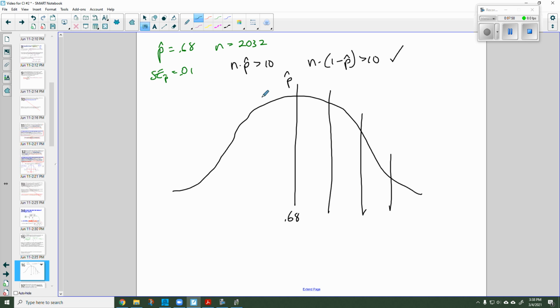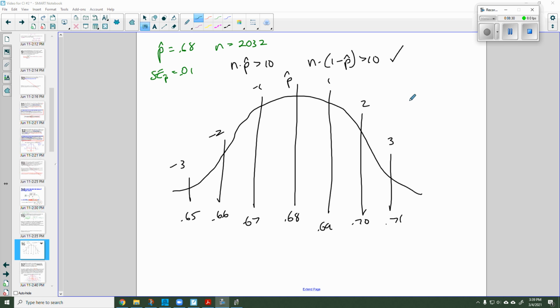So I'm going to make my -3, -2, -1, 1, 2, 3 standard deviations, although now they're called standard errors. And I can see that this is going to be 0.69, 0.70, 0.71, 0.67, 0.66, and 0.65. So now I have a nice diagram.